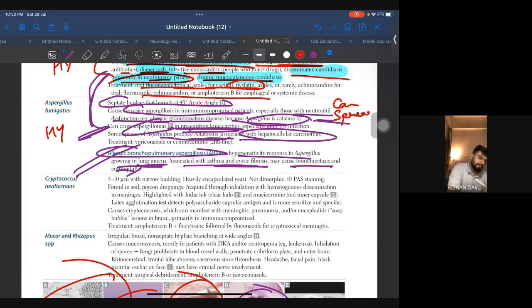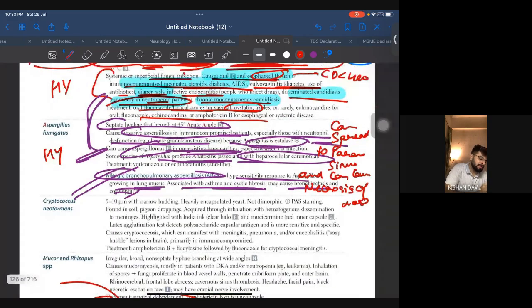Can spread to paranasal sinus and can cause necrosis of nose. This is one important point.